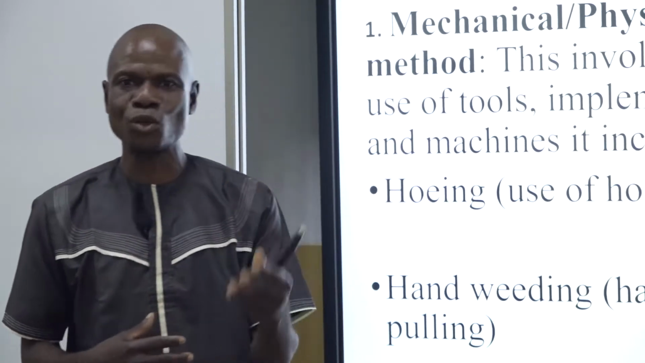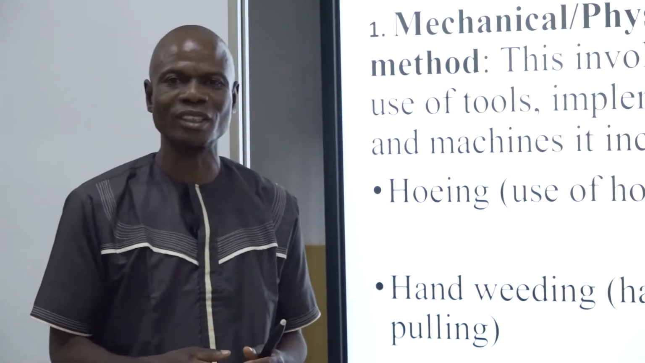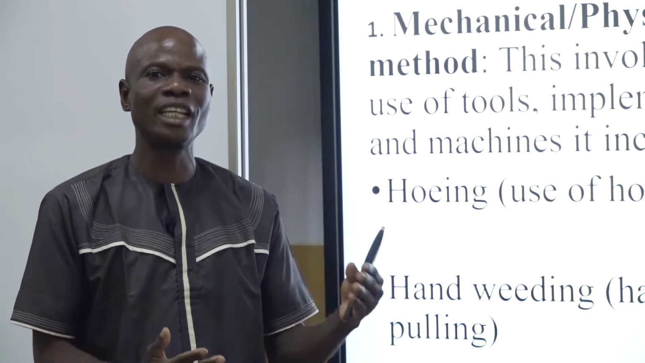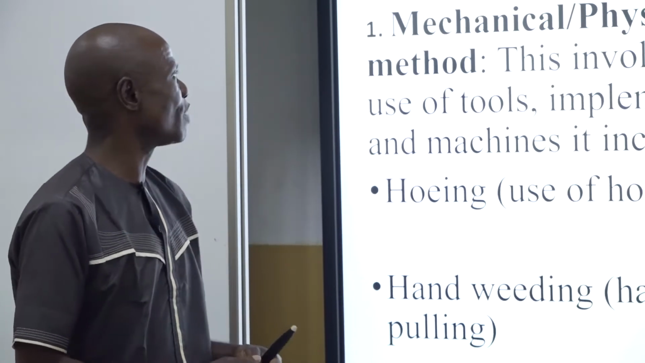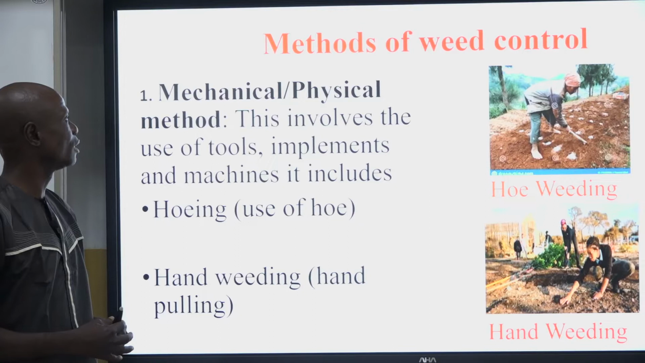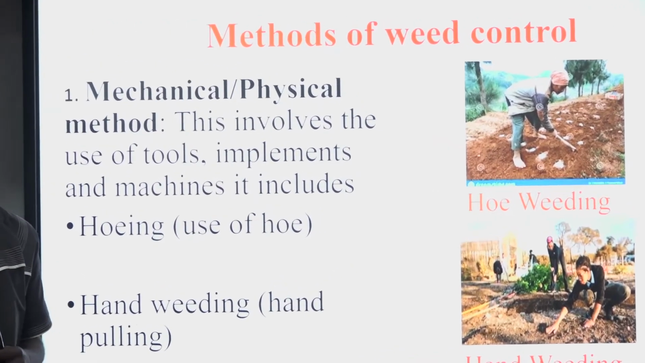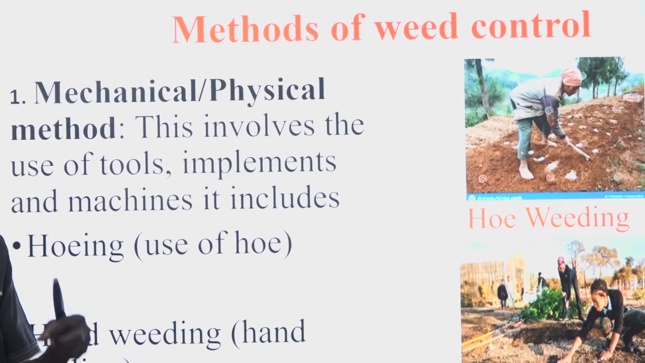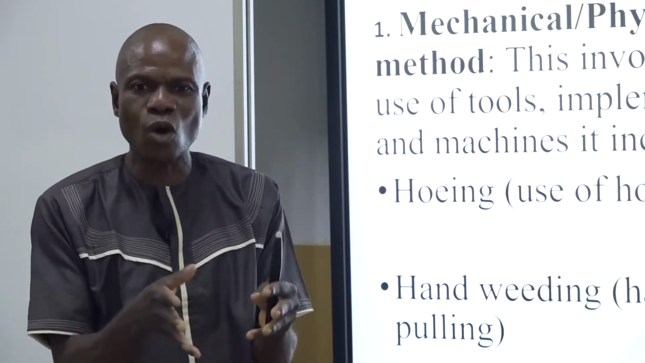Okay, if you have ever been to a farm, you understand what I'm talking about. There are several methods that our parents use to control the weed that we're talking about. We have the mechanical, or physical, method. The mechanical method is the method that you see them doing physically with their own hands.